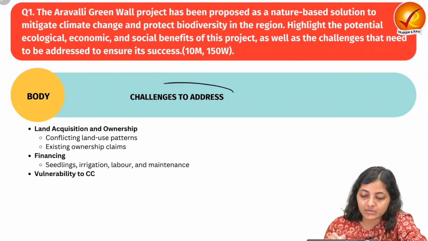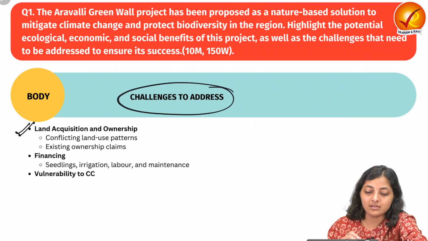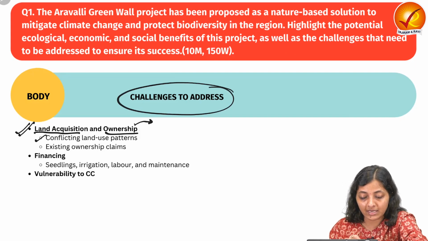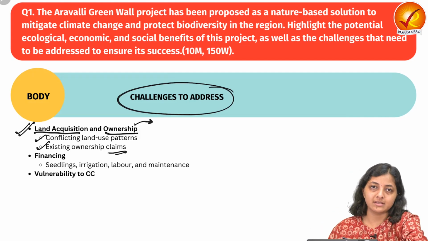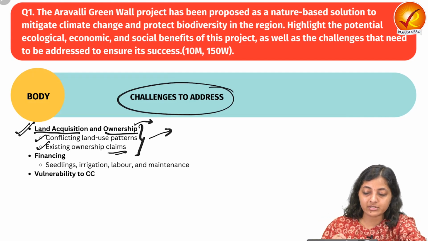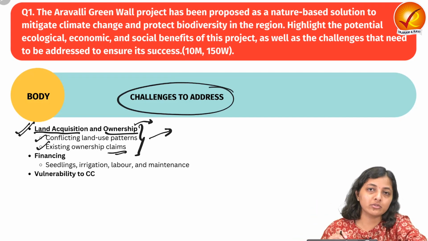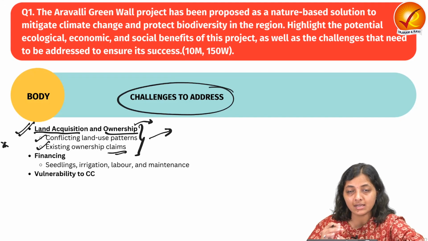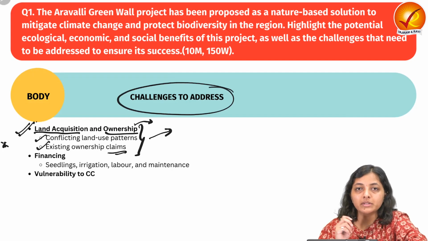So next come the challenges which need to be addressed. The very first challenge is related to land acquisition and ownership. This would be a very big challenge because of conflicting land use patterns, existing ownership claims and legal complexities. For this afforestation drive, to rejuvenate the water bodies or to reclaim the degraded land, it requires land along the Aravali ranges. So acquiring the land would be the challenge.